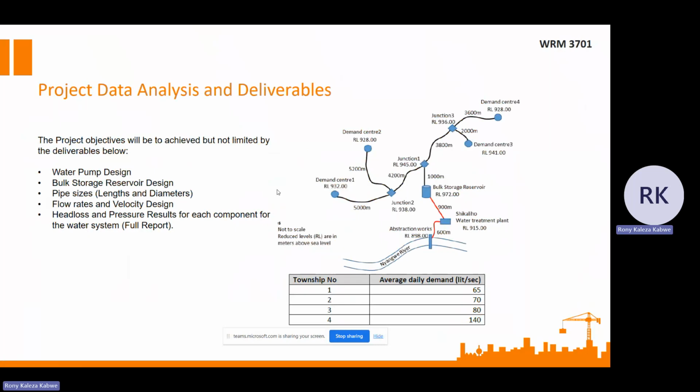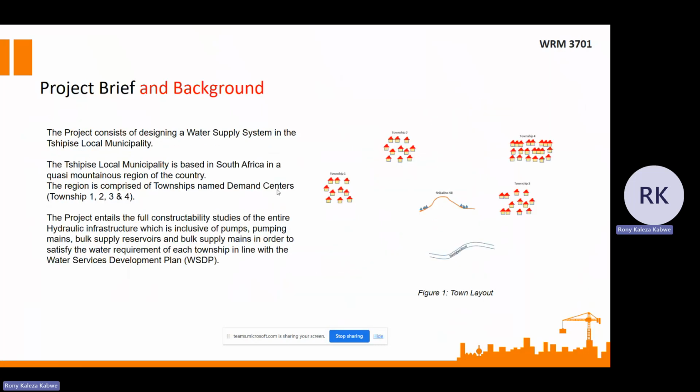So obviously, in our project brief and background, we have our project, which consists of designing a water supply system in the TPC local municipality. This is actually a town layout of the local municipality, which is composed of 4 townships. We have Township 1, Township 2, Township 3, and Township 4. And in this area, you can see the Shikahilo Mountains.